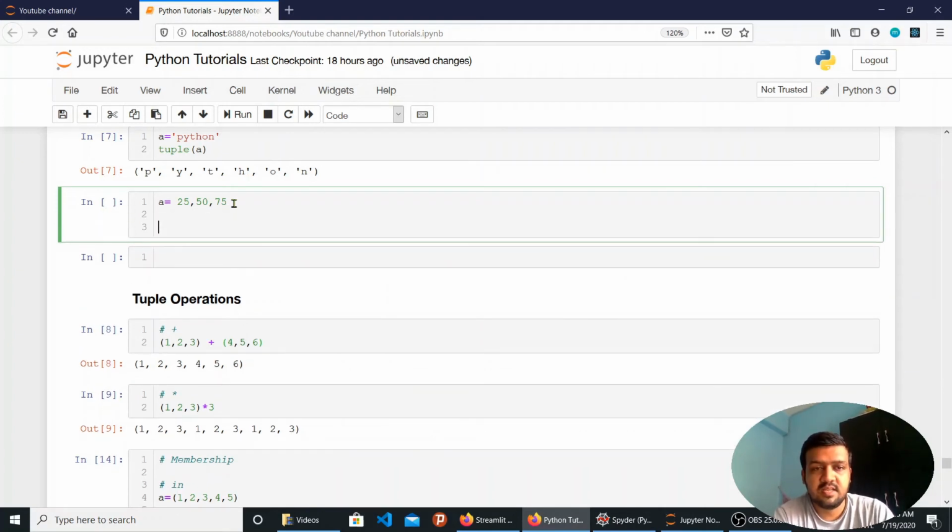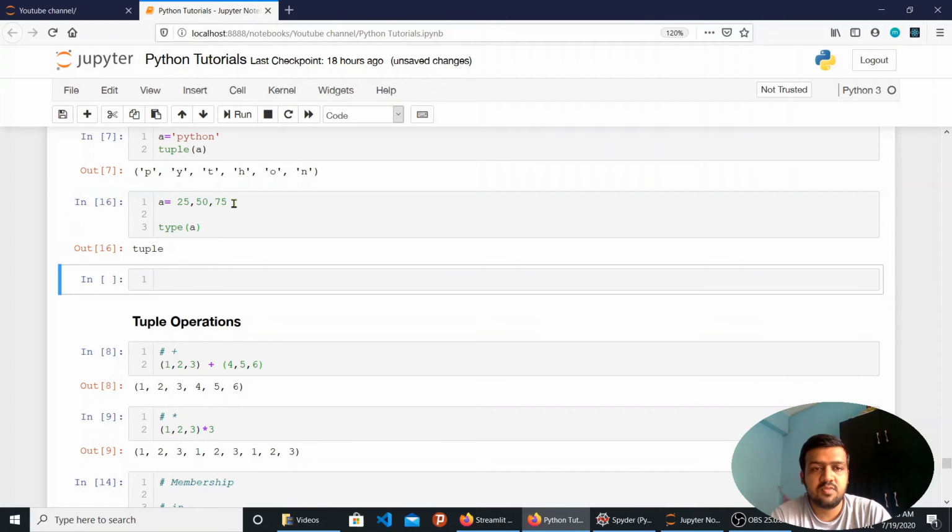It will by default take it as a tuple. I can see that here also. If I want to know the type of a, it will automatically take it as a tuple. So it's very easy to create a tuple. You don't have to enclose it in brackets, but make sure that you have commas between your elements, and it will automatically take it as a tuple.